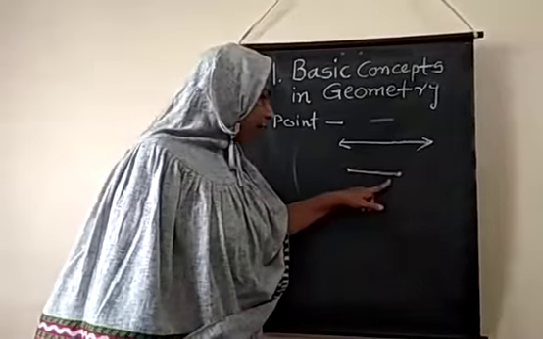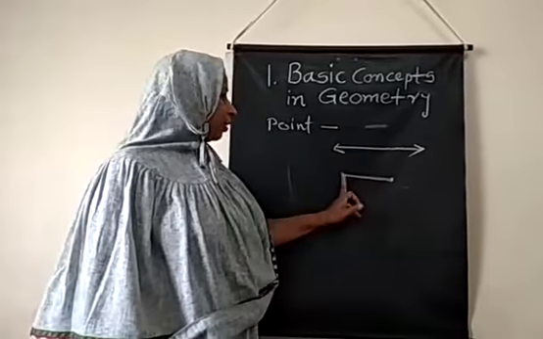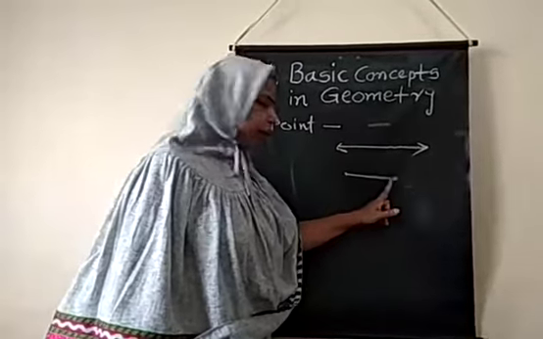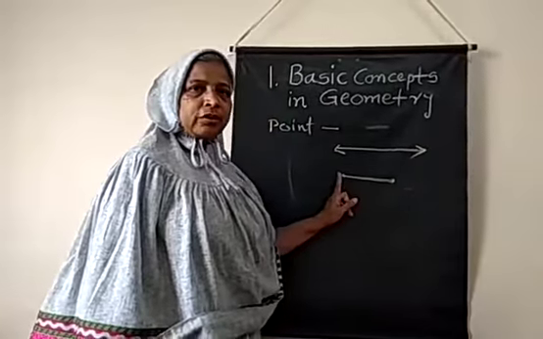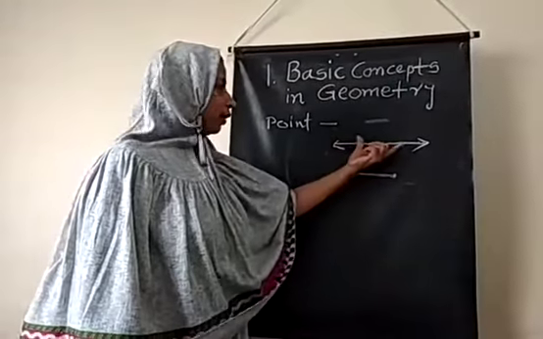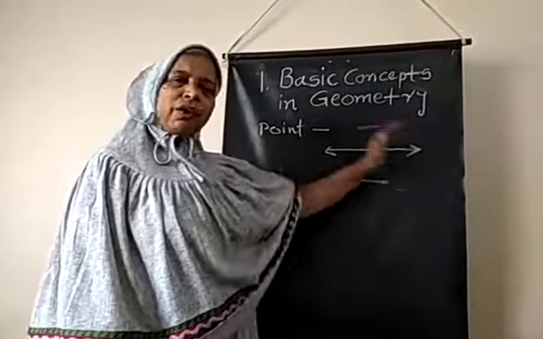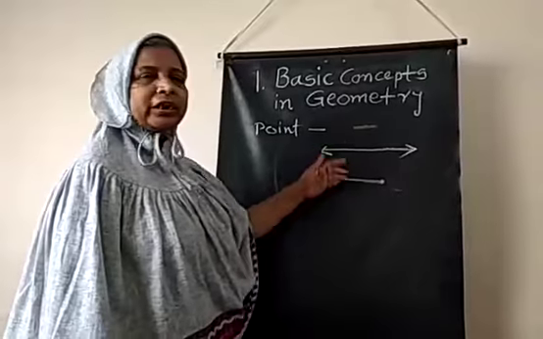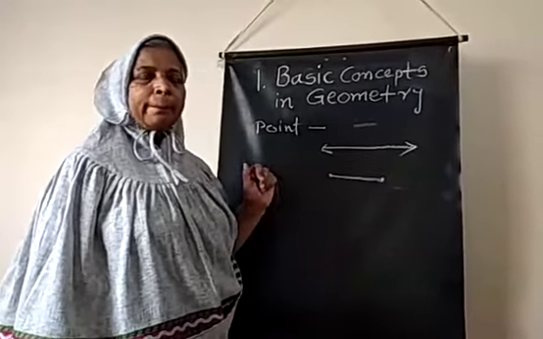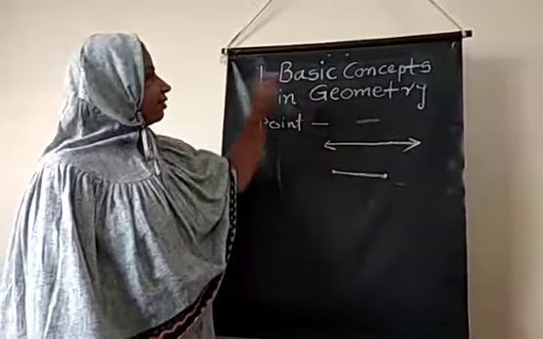Line segment is again a set of innumerable points, but the difference is that in line segment we have two end points, starting point and end point. So we can measure the distance between the 2 points. So line segments can be measured, but the line we cannot measure, since the line is extending infinite distance. So this is the difference between the line and the line segment. Now this lesson is related to the line and line segment.